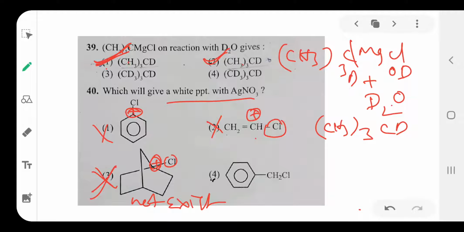But here, after loss of this chlorine, a stable benzyl carbocation is formed, and Cl minus separates. Again this Cl minus combines with AgNO3 to form a white precipitate. That's why the fourth option easily gives the chloride and also the carbocation. So this chlorine combines with AgNO3 to form AgCl white precipitate. The option is 4.